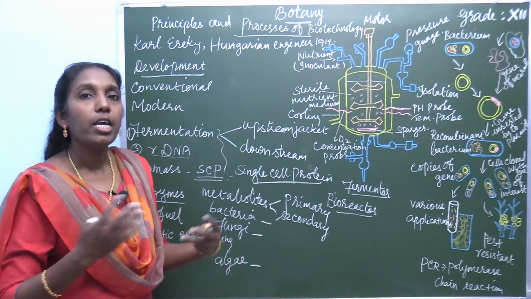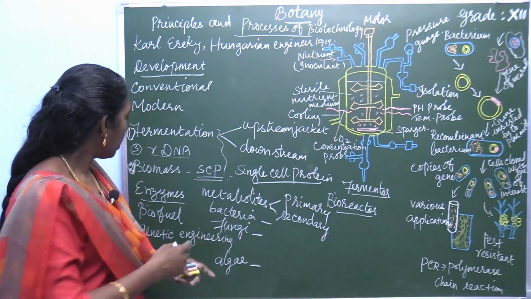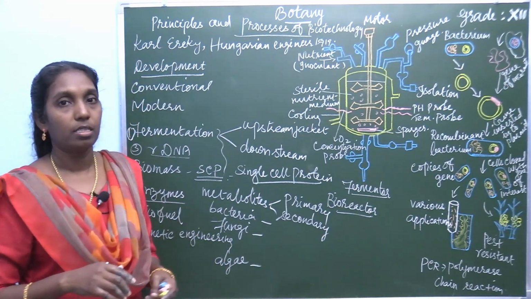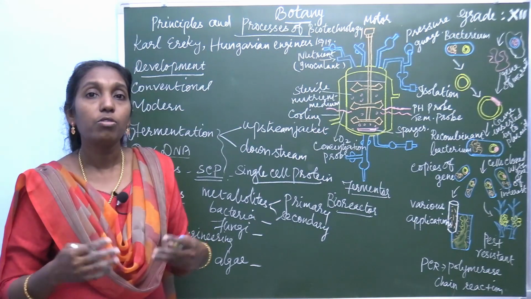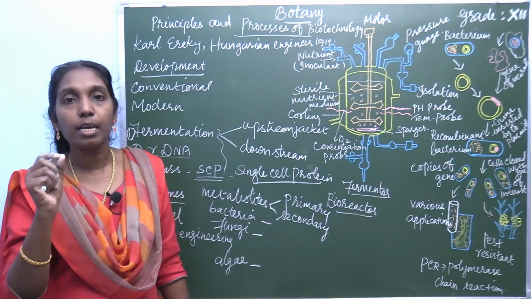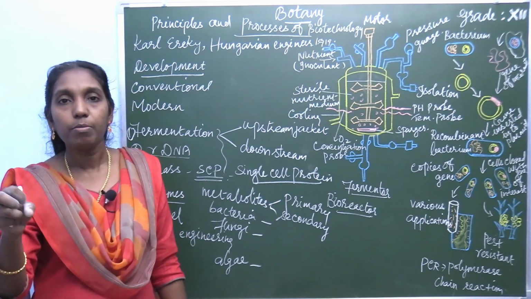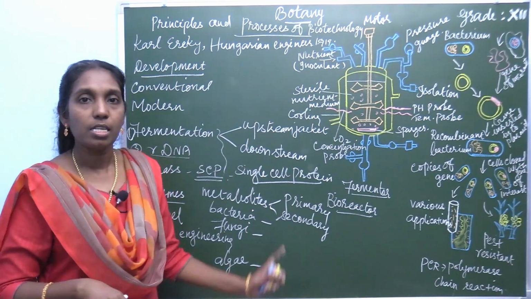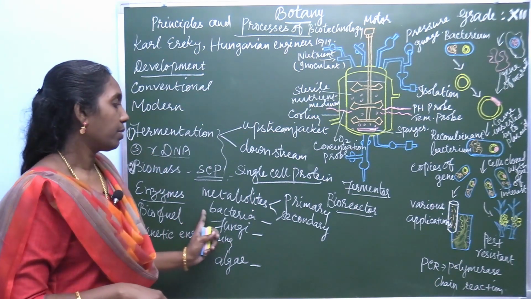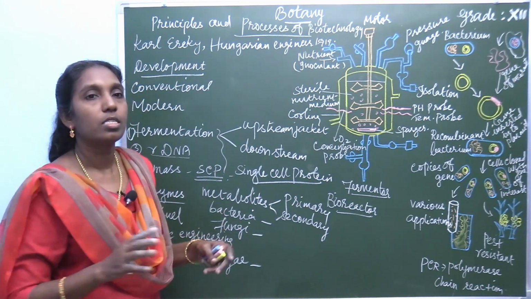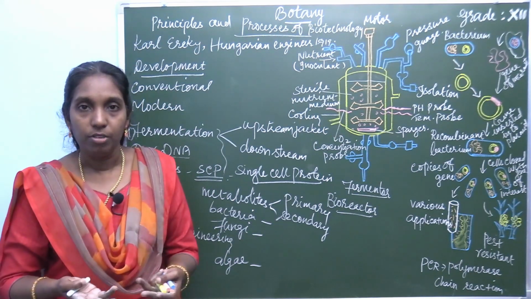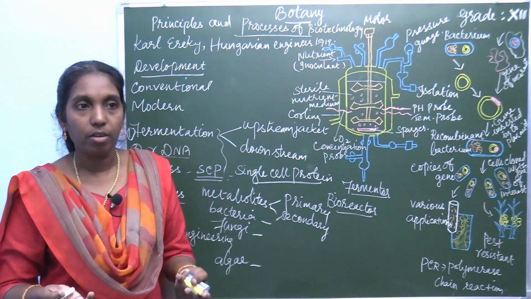Then bioconversion. Before that, enzymes. Enzymes are biosensors to detect chemical compounds from the processing industries. They are using these enzymes. And what is meant by bioconversion?